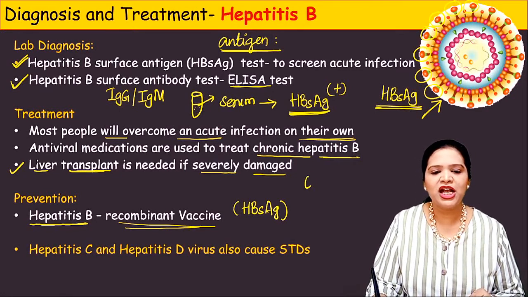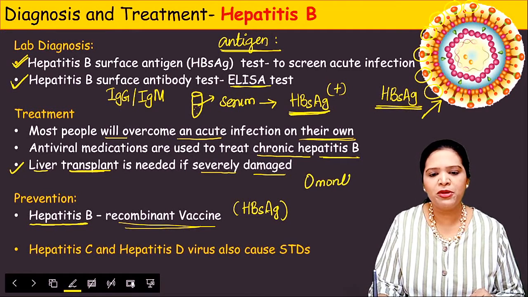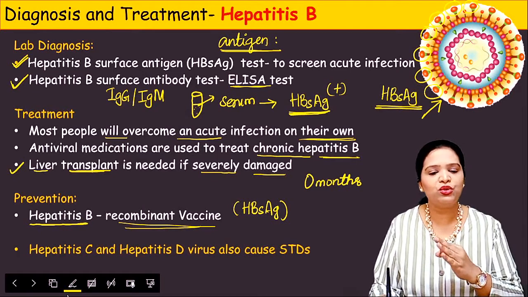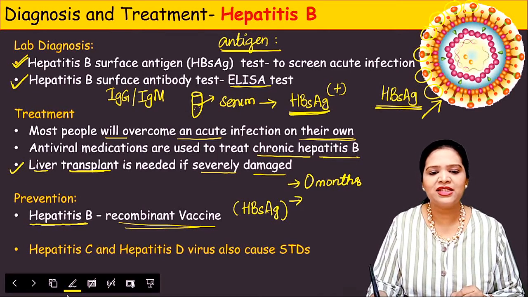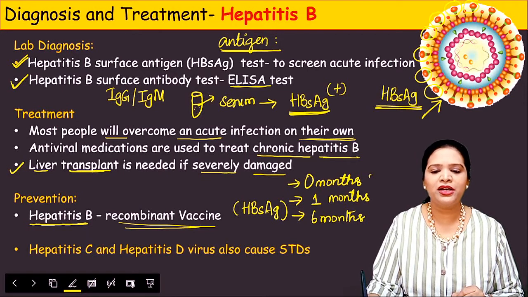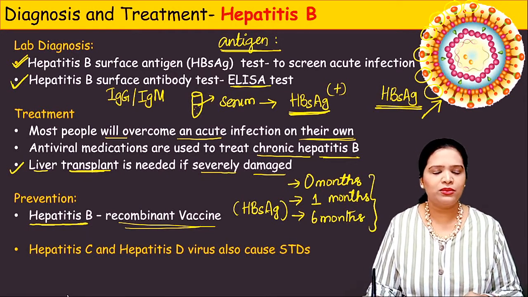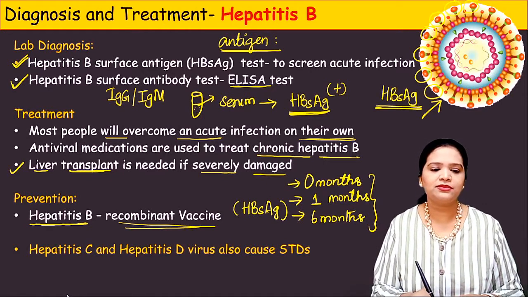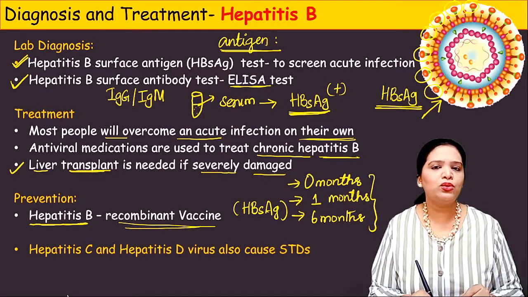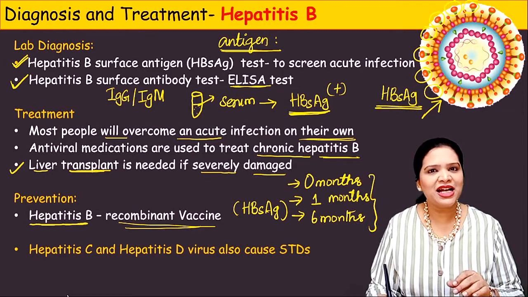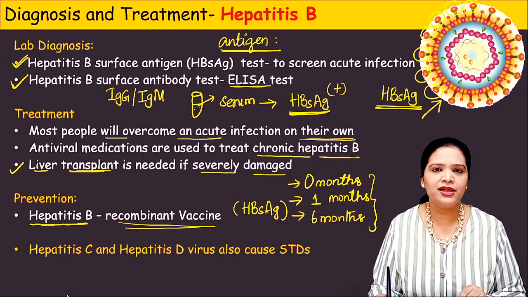At what stage? 0 months. Okay, for newborn babies, we give this vaccine in 3 doses: at 0 month, at 1 month, and at around 6 months. Okay, in 3 doses we give this vaccine. This hepatitis B vaccine is present in our Indian vaccination schedule. Okay, routinely we give this vaccine. And we should also know here that hepatitis is the inflammation of the liver, right?